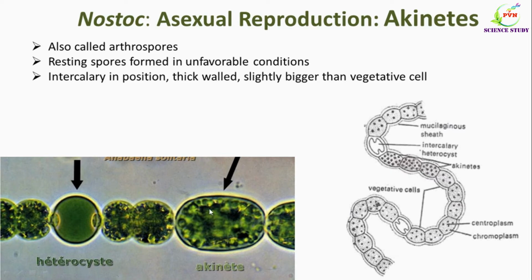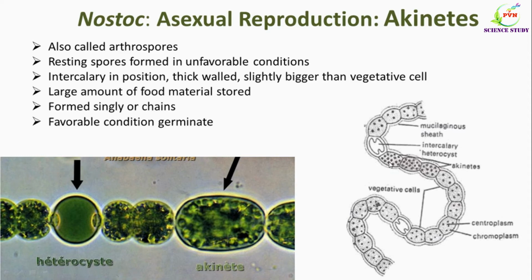These akinetes are thick-walled. They are slightly bigger than the vegetative cell. Akinetes store a large amount of food material and therefore they are bigger in size as compared to the vegetative cells of Nostoc. The shape of akinete may differ in different species of Nostoc. These akinetes are formed singly or they are also produced in a group, like we can see here. On return of favorable conditions, they germinate to form new colonies of Nostoc.